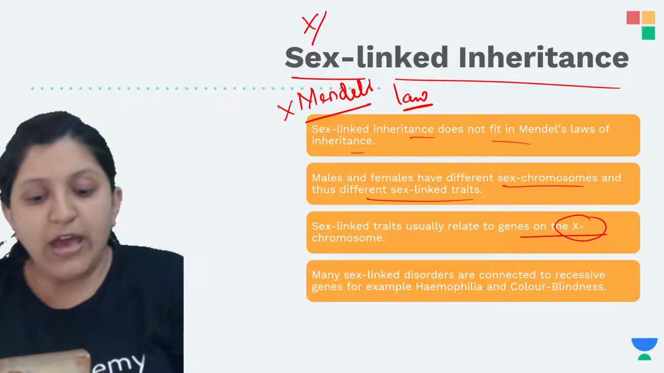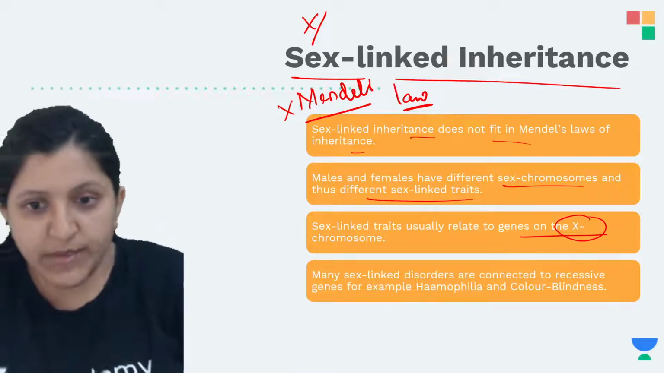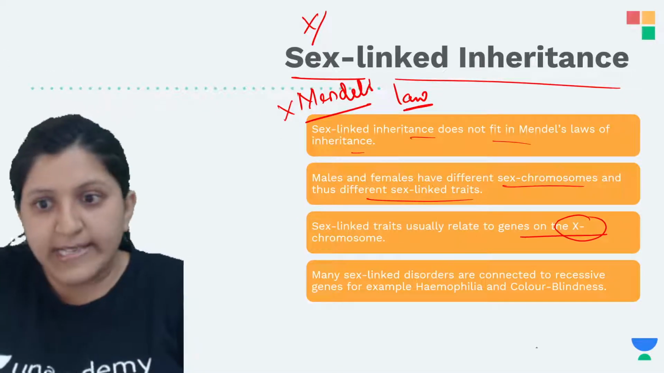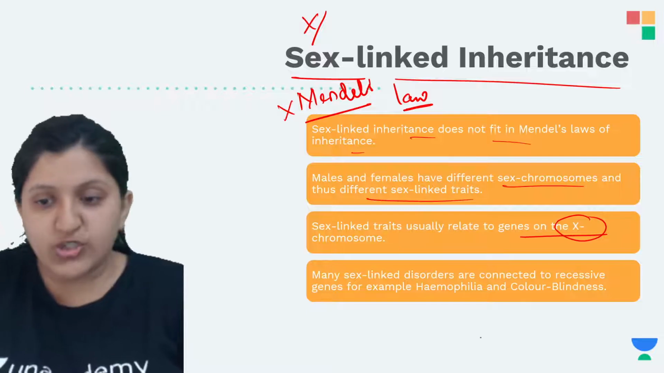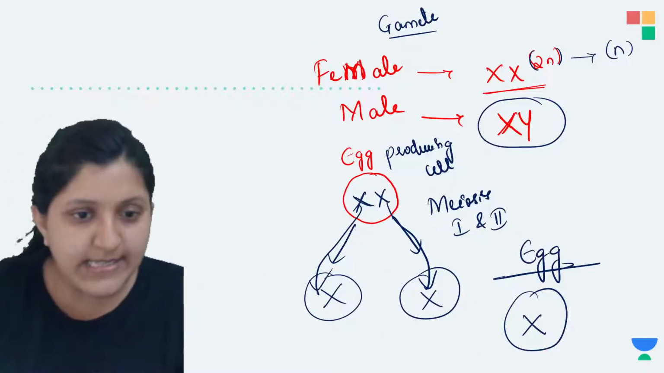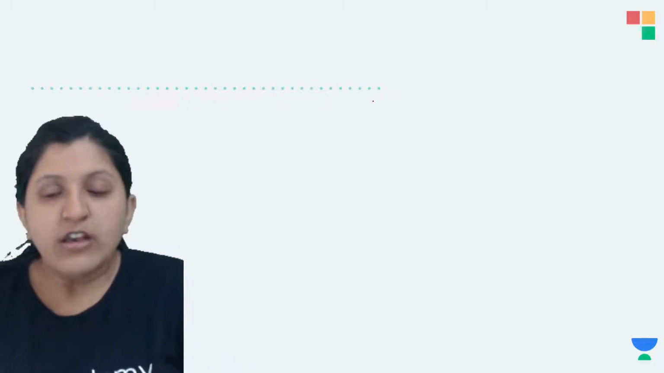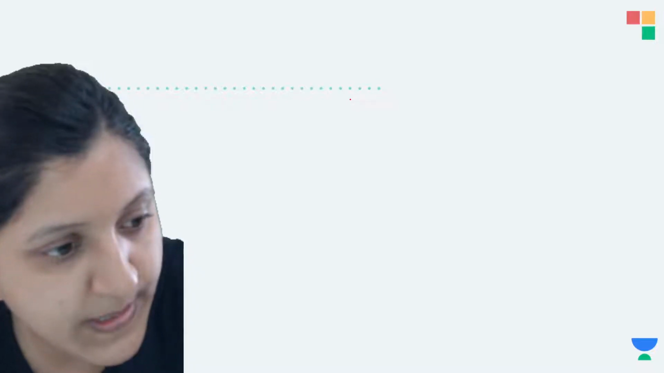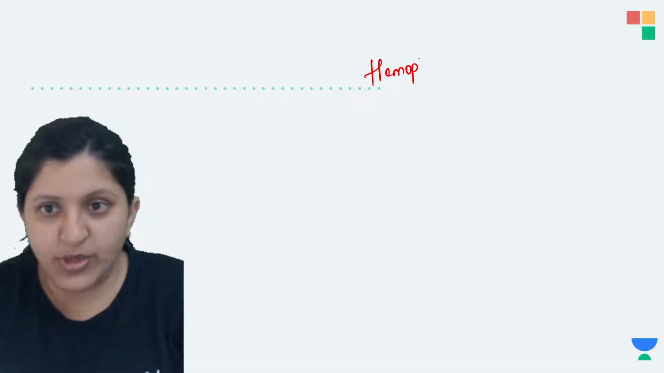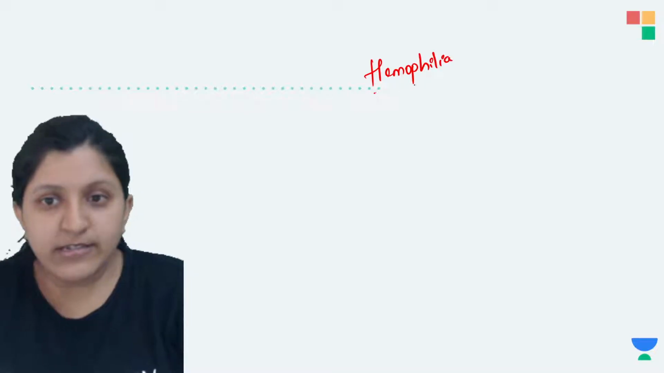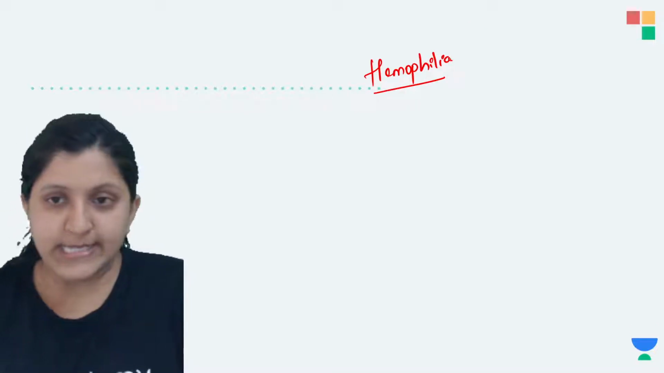Based on this we can say that many sex linked disorders are connected to the recessive gene. So what is a recessive gene here? Let me explain it to you here. One is dominant. Let's take an example of hemophilia itself, when we say that an individual is hemophiliac. This is actually a bleeder's disease, or we can also call it a royal disease.